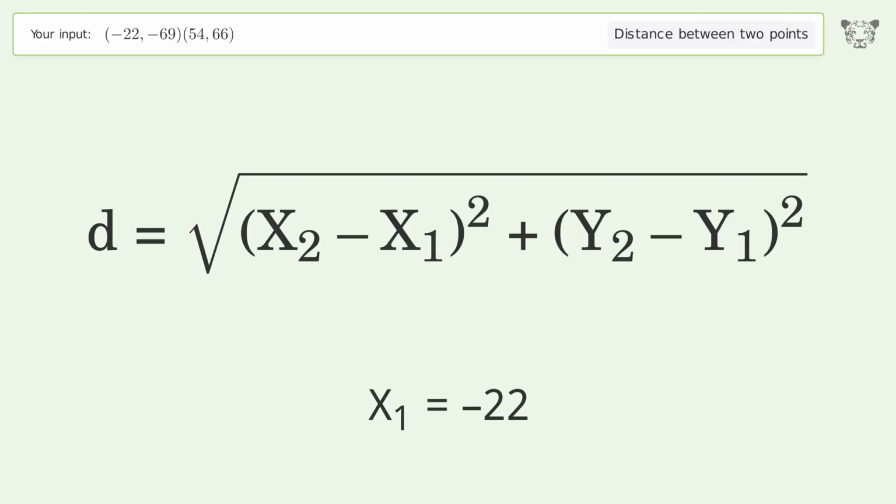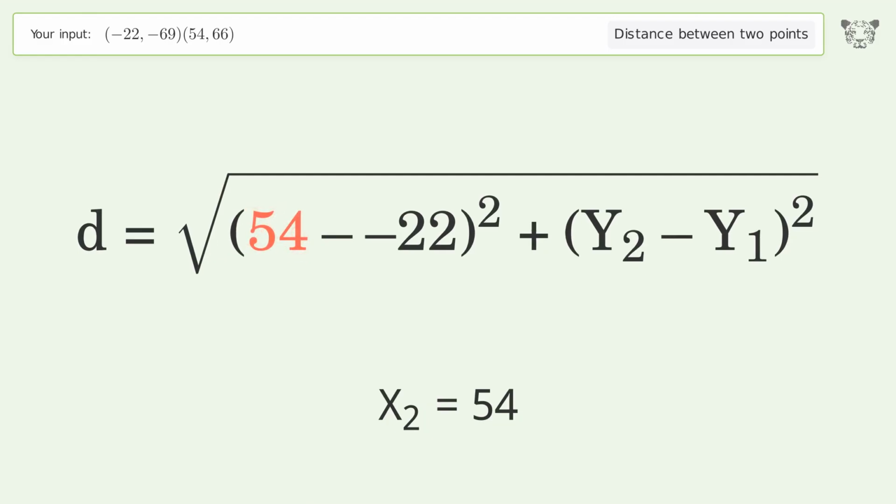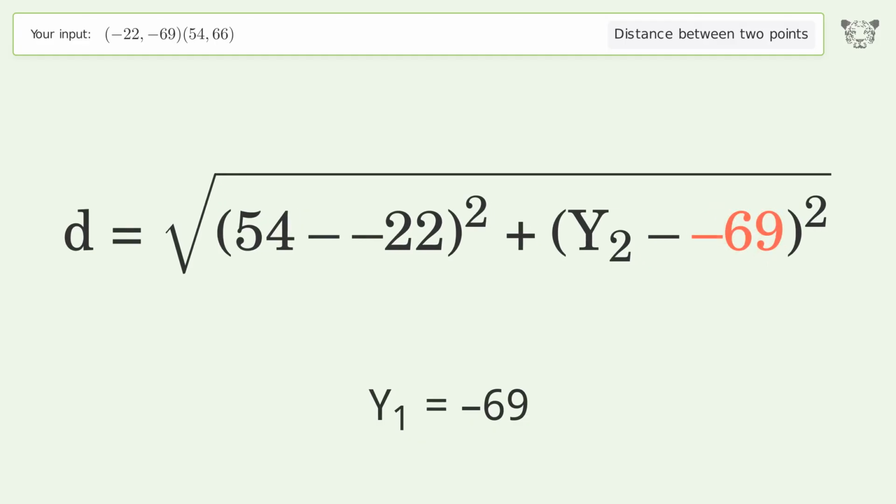x1 equals -22. x2 equals 54. y1 equals -69. y2 equals 66.